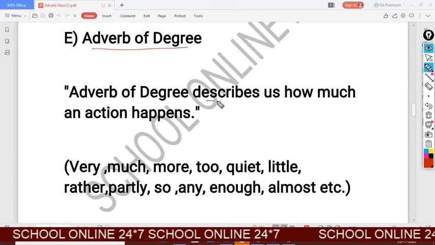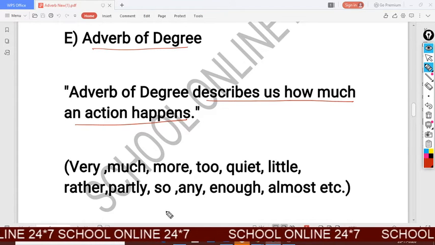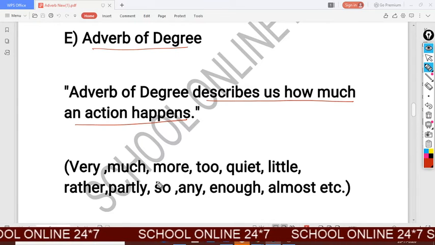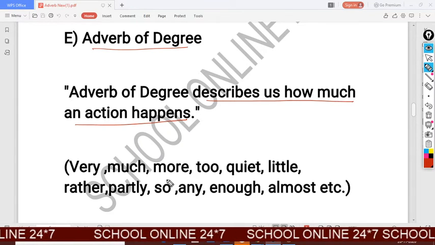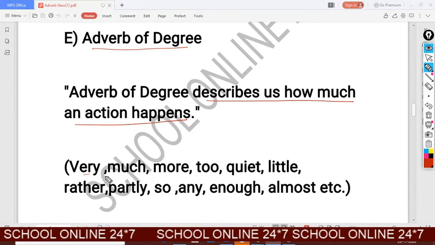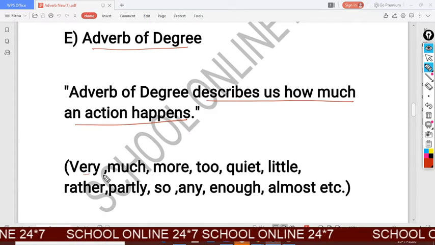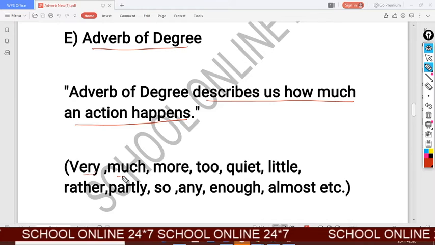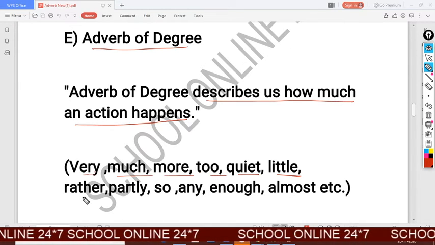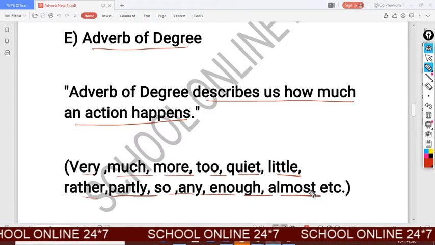Adverb of degree describes us how much an action happens. These are the words we will find in the sentence about adverb of degree: very, much, more, too, quite, little, rather, partly, so, any, enough, almost, etc.